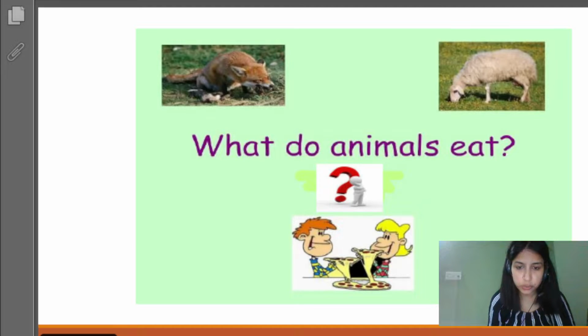So what do you think? We should put them in different categories or they should be kept in the same category? What do you think should happen? You can write your responses in the comment section below. I'll be giving you time of 5 seconds to do that. Yes. So I hope you are able to do that now. If you have put them in different categories or not. Okay, you are saying that one is grass eating, the other is flesh eating, or we can say meat eating, right? So we'll just check if that is true or not.